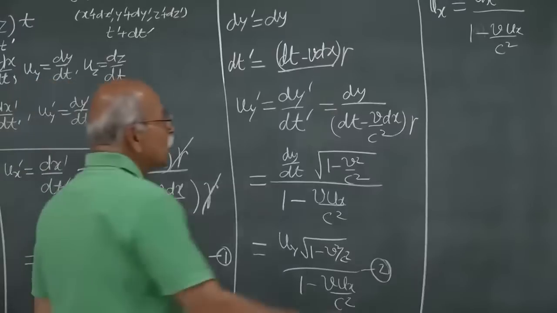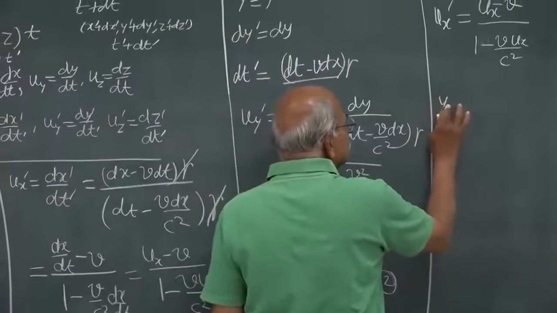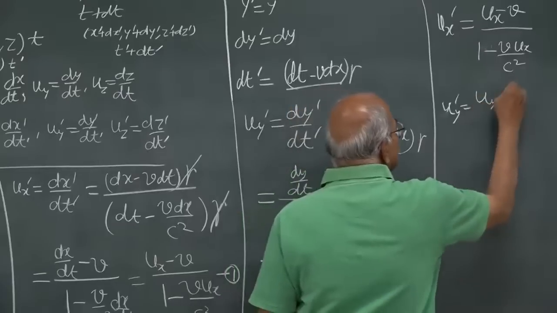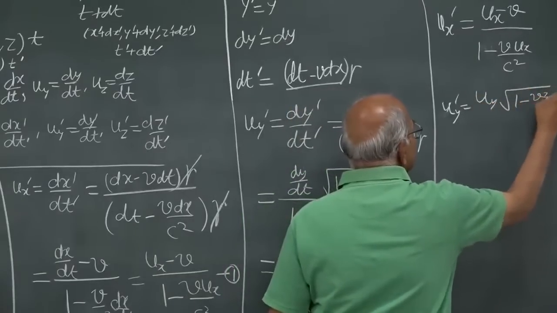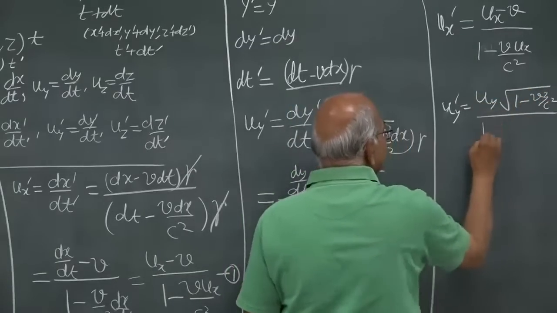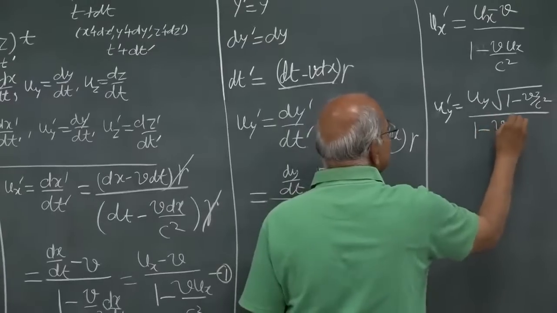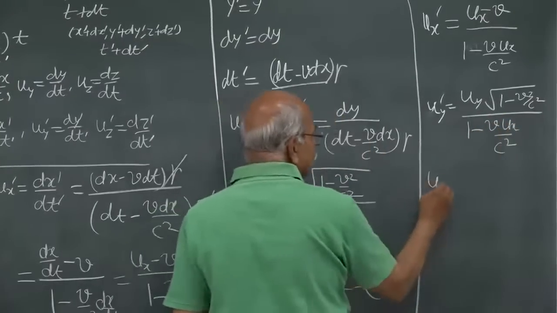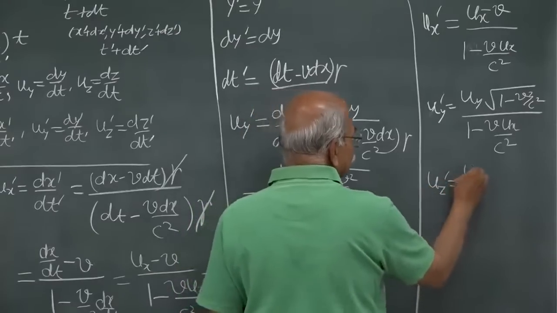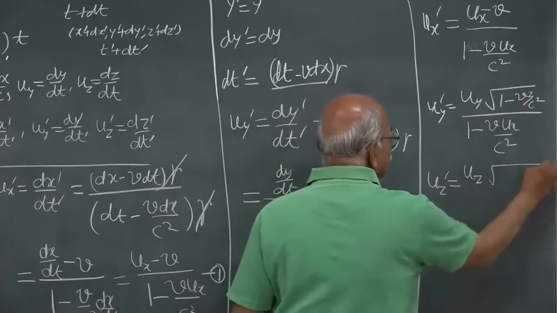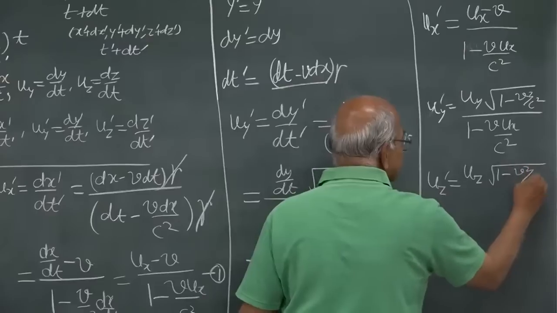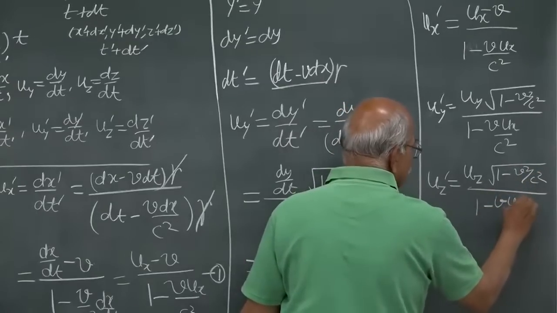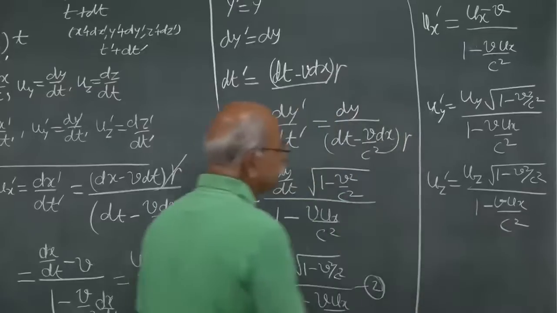Then uy prime is equal to uy times square root of 1 minus v square by c square, divided by the same expression 1 minus v ux by c square, and uz prime is equal to uz times square root of 1 minus v square by c square, divided by 1 minus v ux by c square.